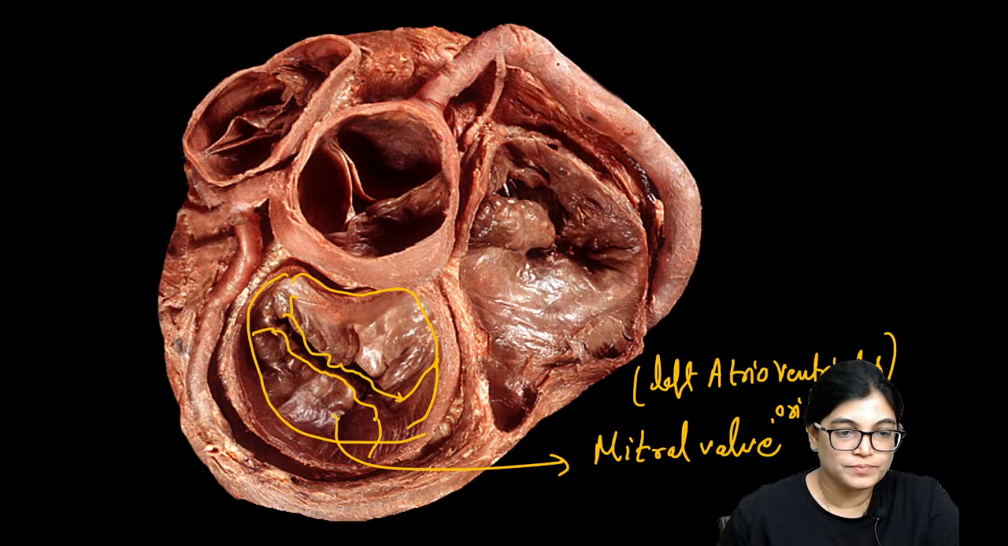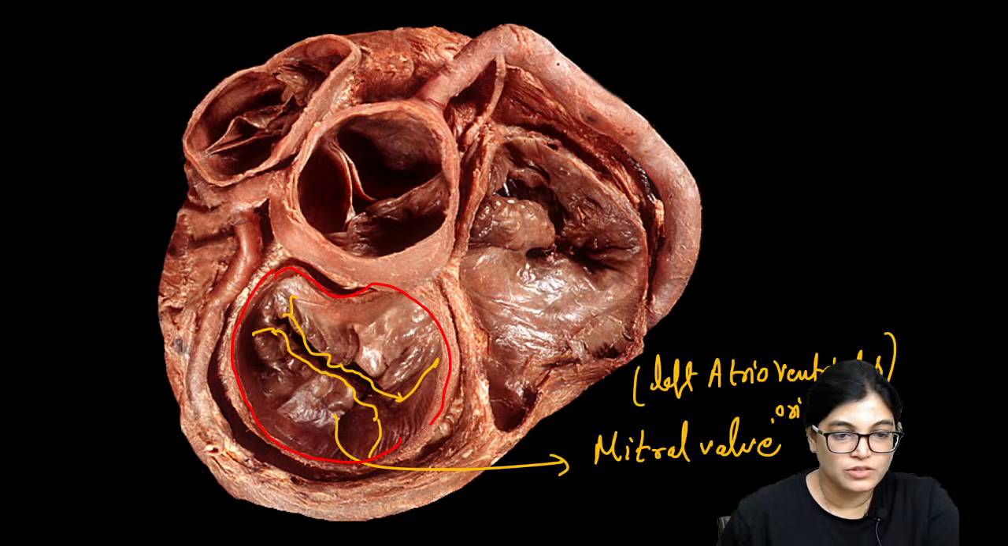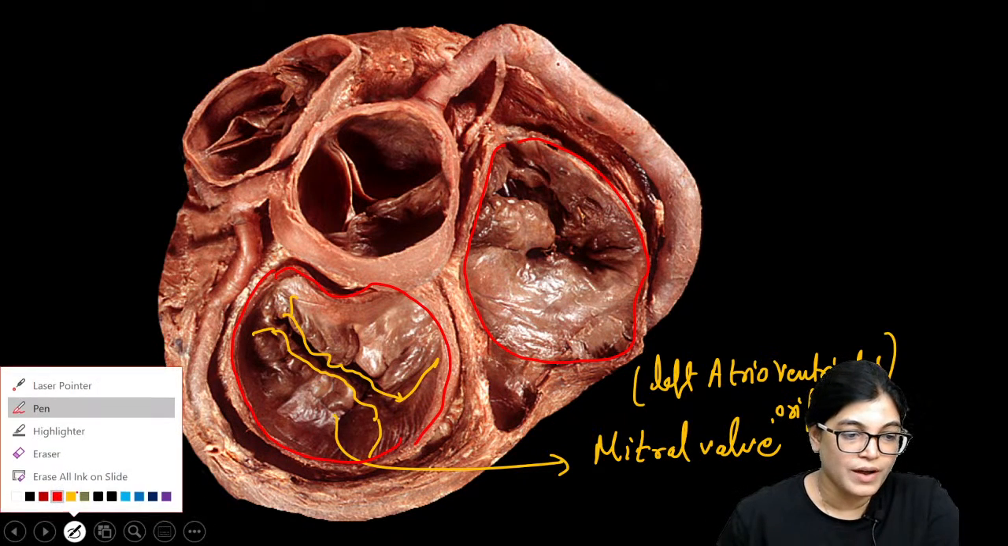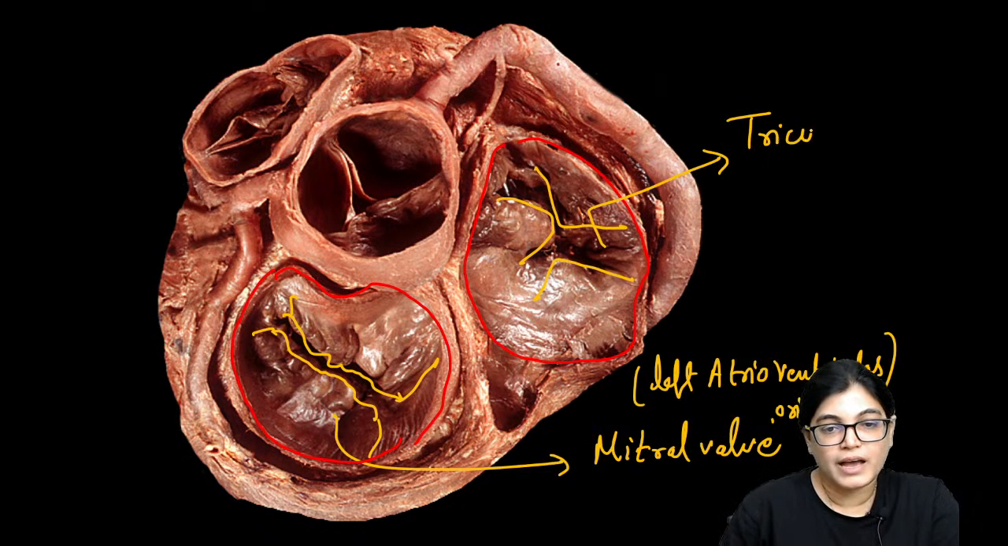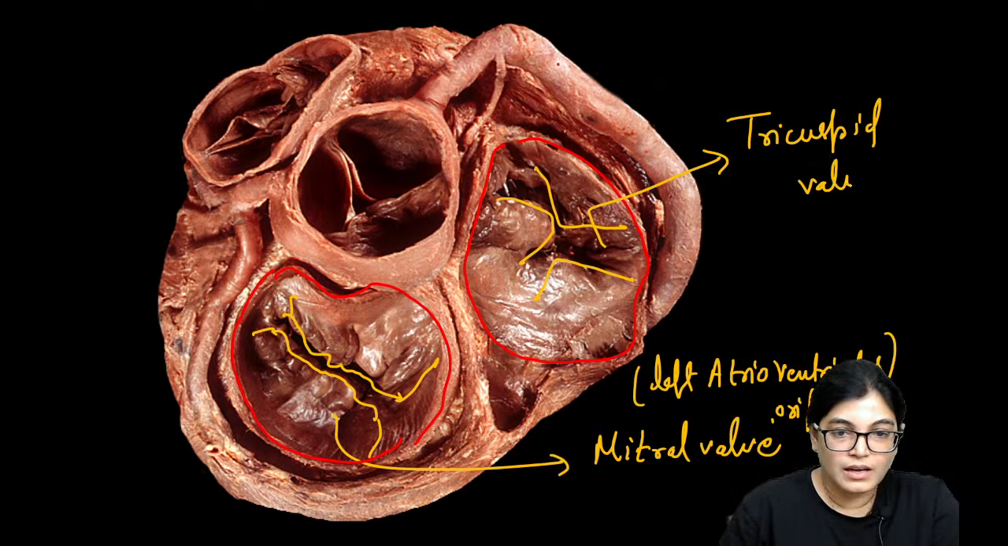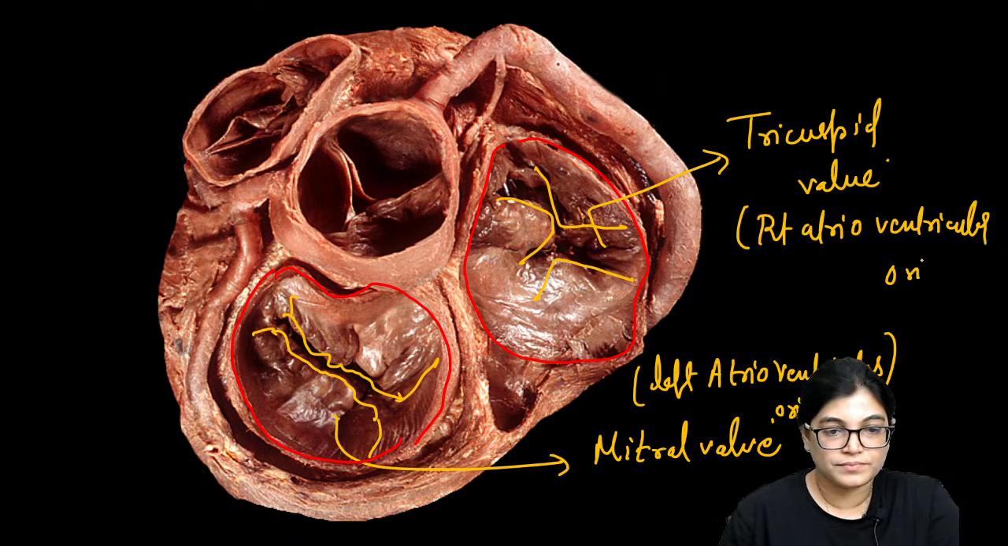Now, this is the left atrioventricular orifice, and this is the right atrioventricular orifice, and the right atrioventricular orifice is guarded by the tricuspid valve. This is the tricuspid valve, and it is guarding the right atrioventricular orifice.